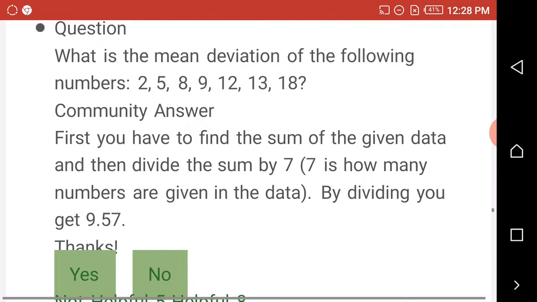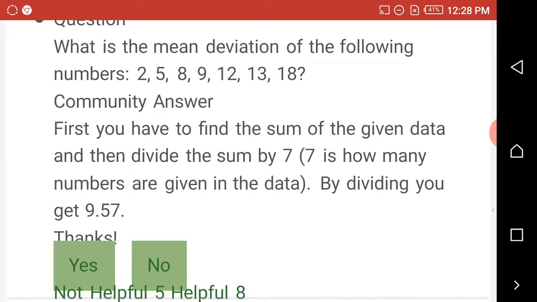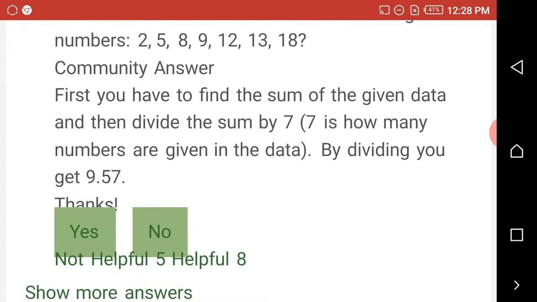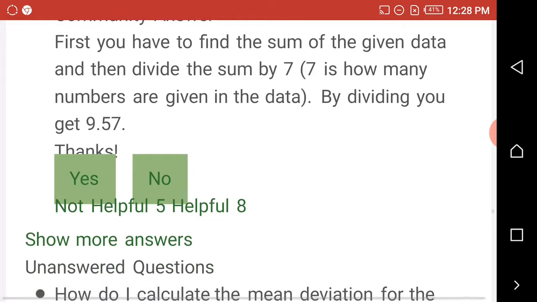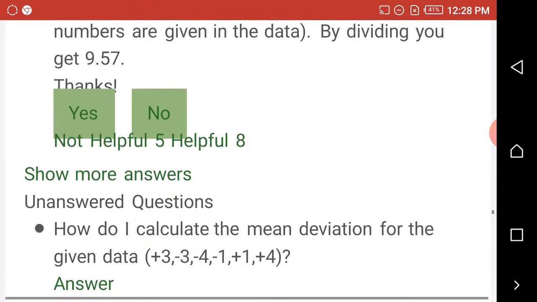What is the mean deviation of the following numbers? You have 2, 5, 8, 9, 12, 13, 18. First, you have to find the sum of the given data and then divide the sum by 7. 7 is how many numbers are given in the data. By dividing, you get 9.57.